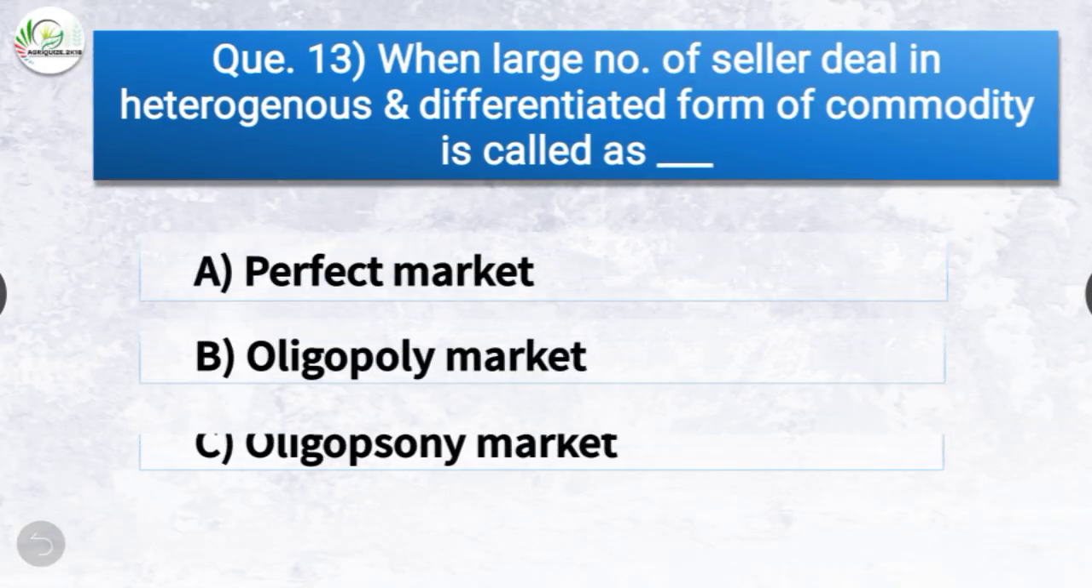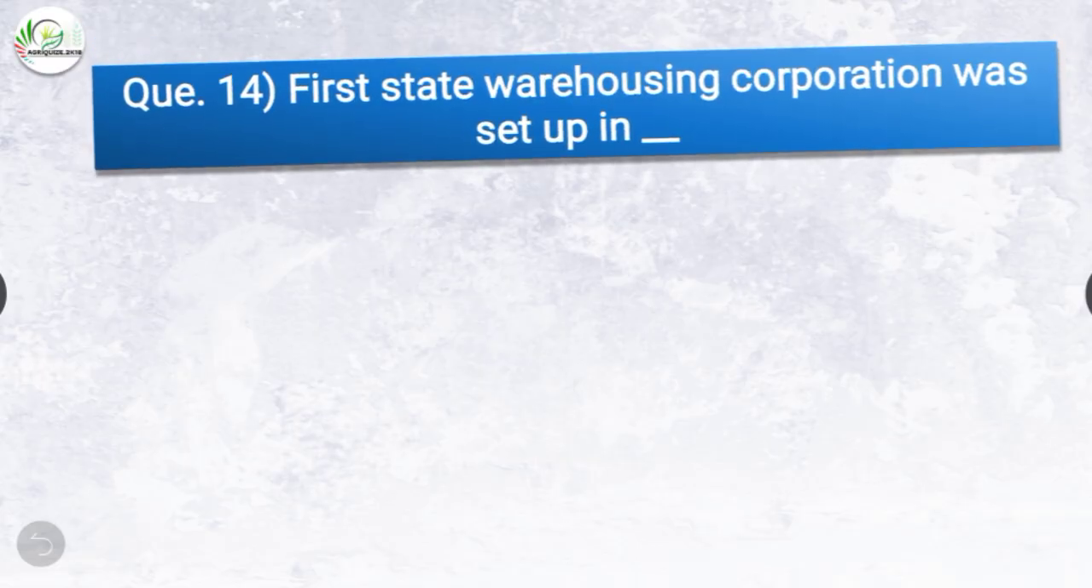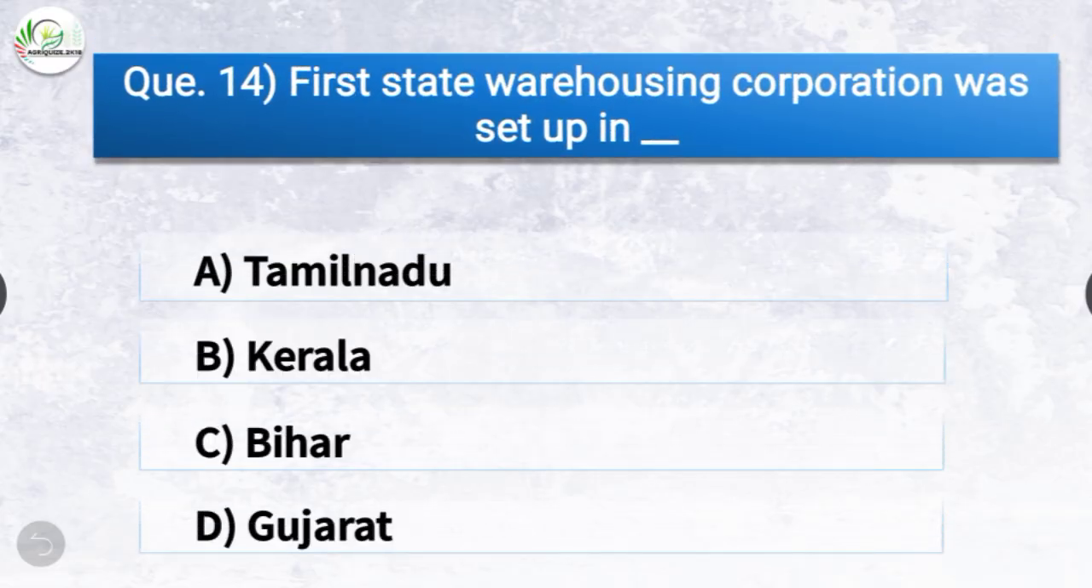Question number 13. When large number of sellers deal in heterogeneous and differentiated form of commodity, it is called as dash. The options are perfect market, oligopoly market, oligopsony market or monopolistic competitive market? The correct answer is option D, monopolistic competitive market. So when large number of sellers deal in heterogeneous and differentiated form of commodity, it is called as monopolistic competitive market.